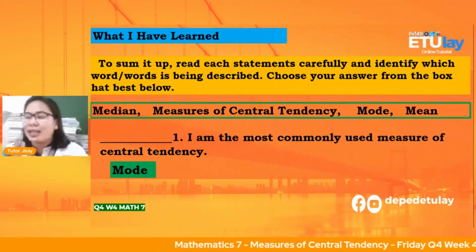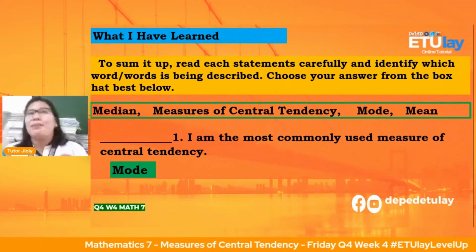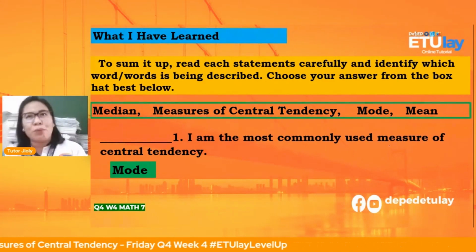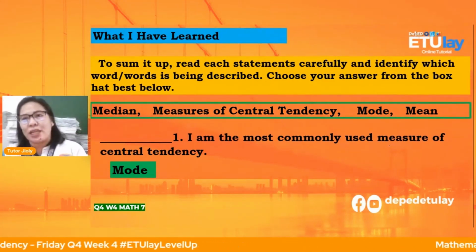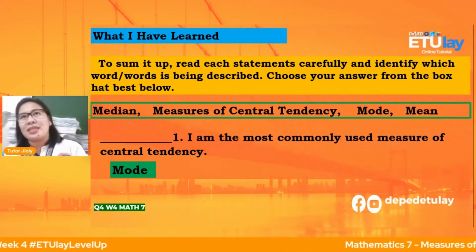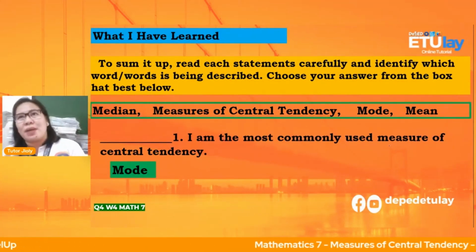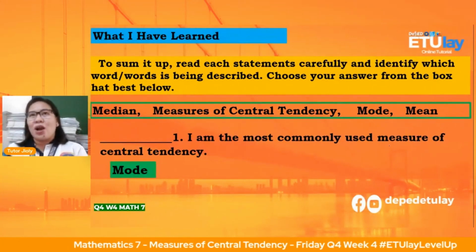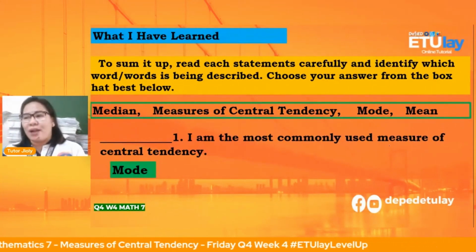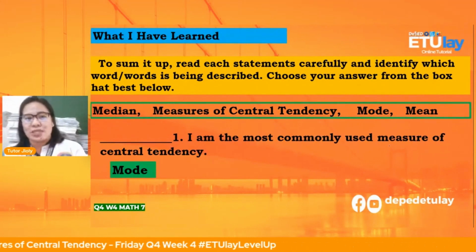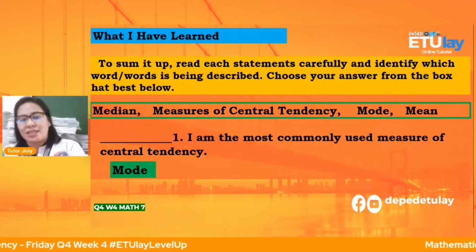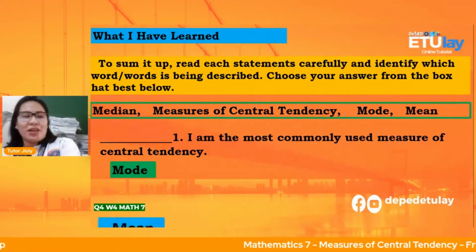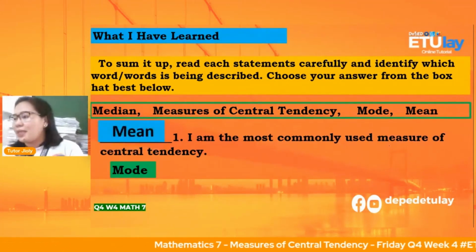Yung lagi nating ginagamit kahit saan tayo. Pag bumili ka ng kamatis, kung ilang kilo yan, i-add mo lahat ng price ng kamatis. Ano ang tawag doon sa measures of central tendency? Okay, that is our mean.